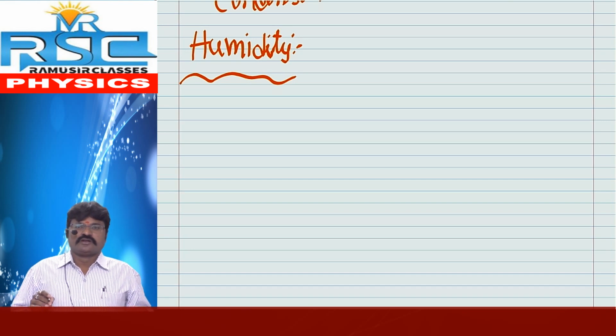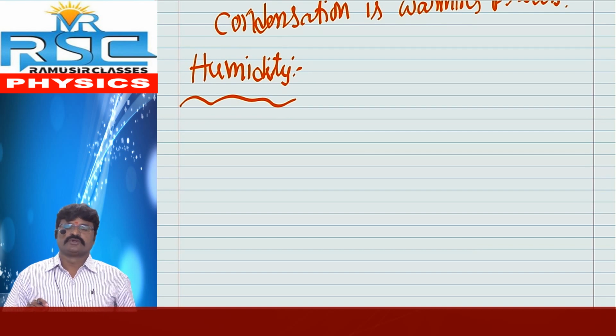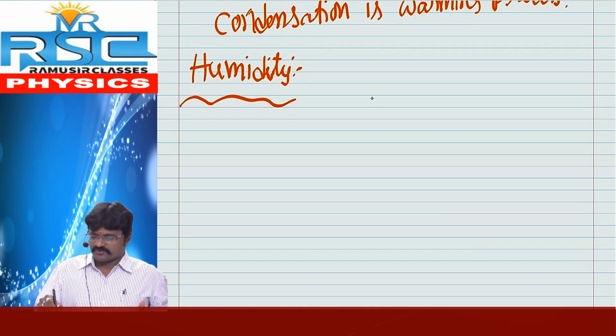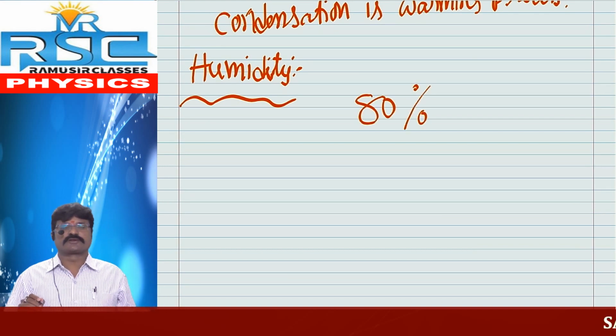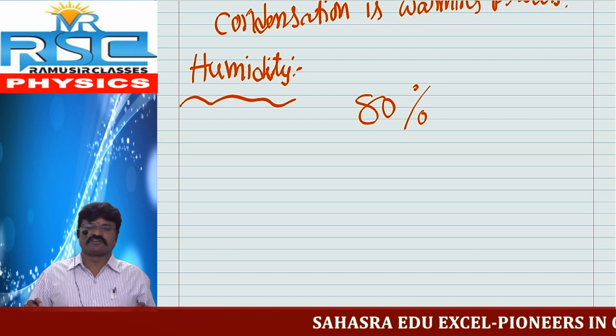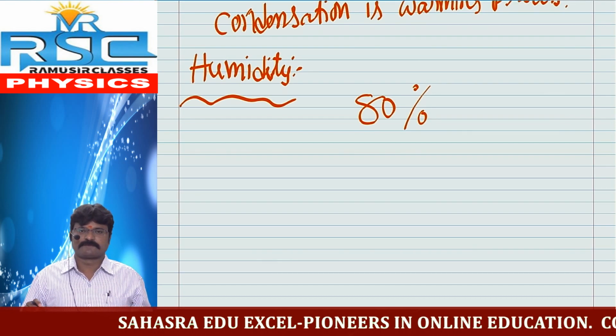The amount of water vapor present in air or atmosphere is called humidity. Do you know, in our atmosphere, 80% of the water is evaporated from water bodies, meaning seas, oceans, etc. The remaining 20% is evaporated from plants, flowers, and other things.